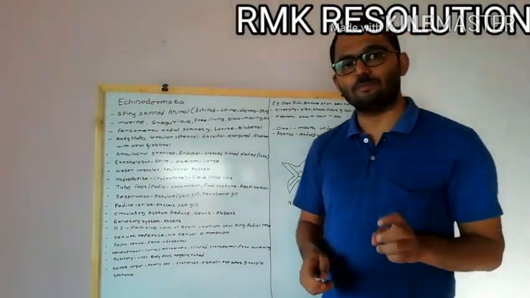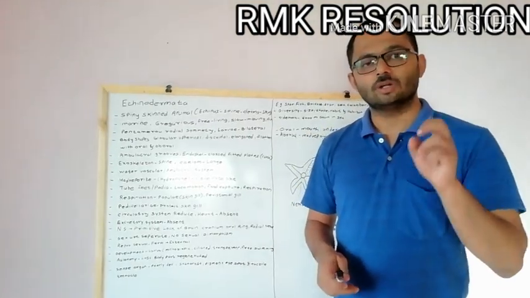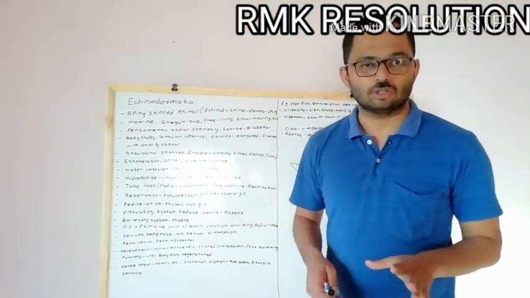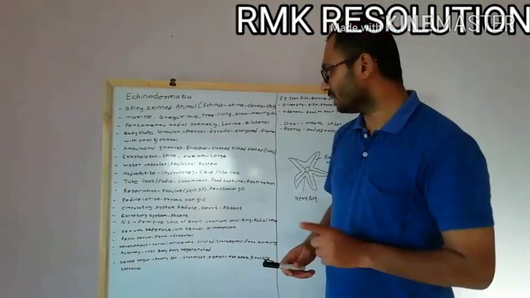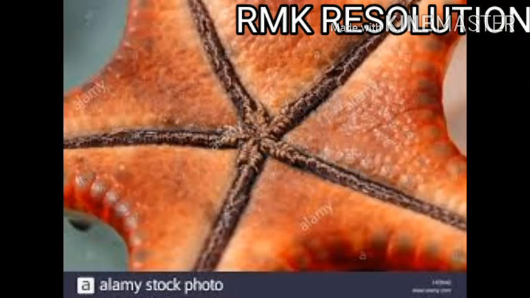And from the ambulacral grooves, some tube feet arise. Tube feet are used for locomotion purposes. So this picture shows the ambulacral grooves, which are the depressions found on each arm of the starfish, and from these ambulacral grooves tube feet arise.